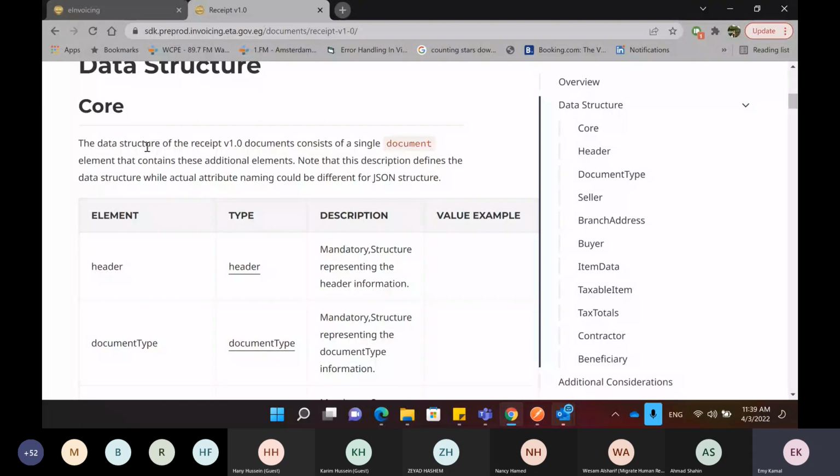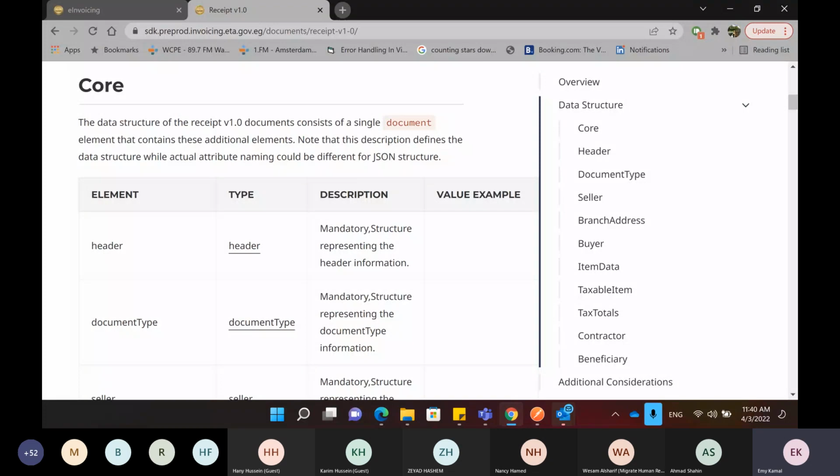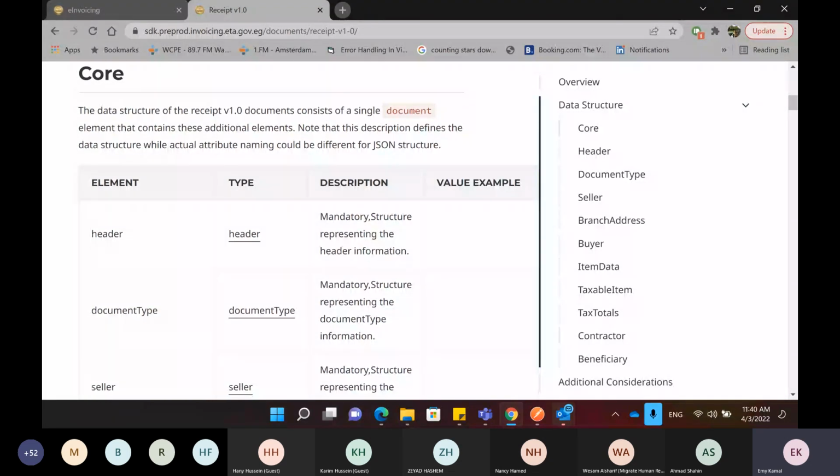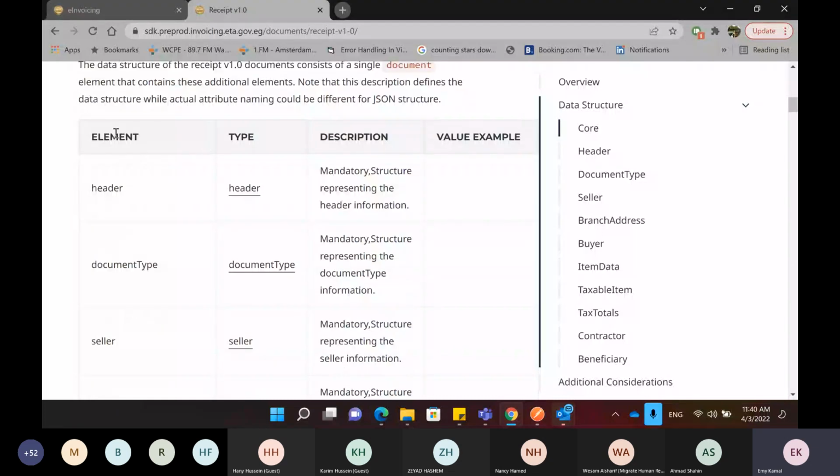Okay, so the structure of the data is displayed in a table explaining what the element is, what the type is, and the description of the element or field, and an example is provided for the field itself. To start with, the first thing in the receipt is the header. The header is a mandatory field and it contains other elements.